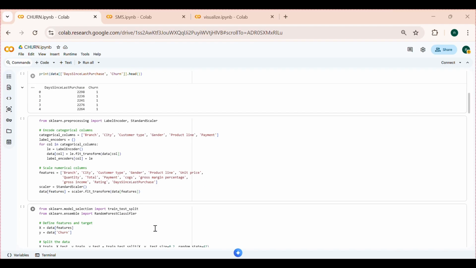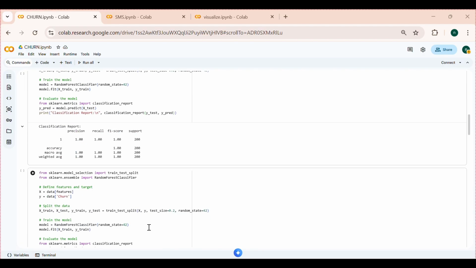Here we split the data into training and testing sets and trained a random forest classifier model to predict the customer churn, and then evaluated using accuracy, precision and recall.